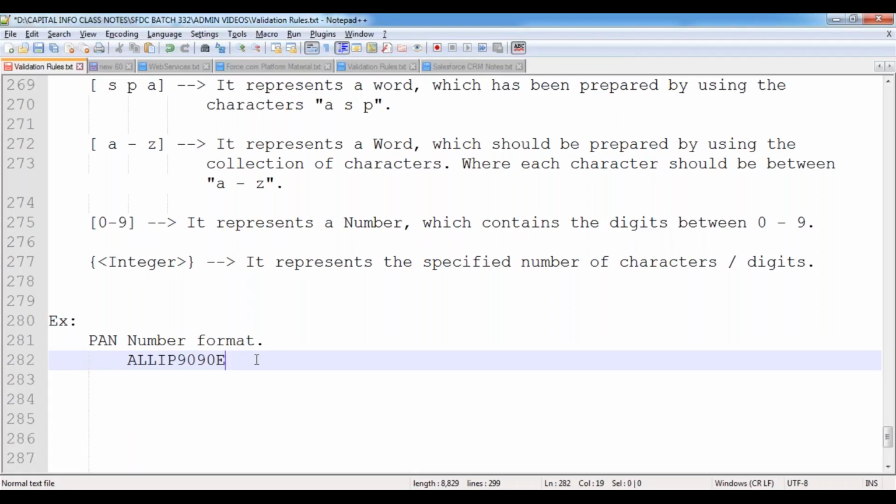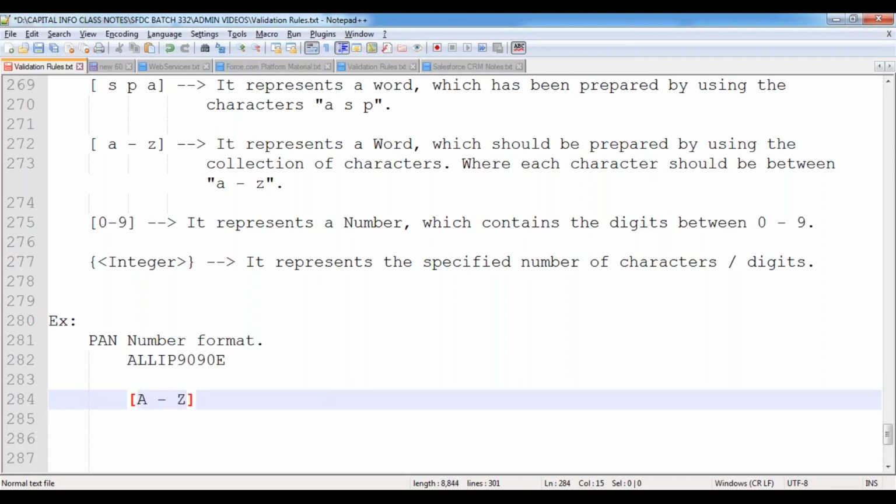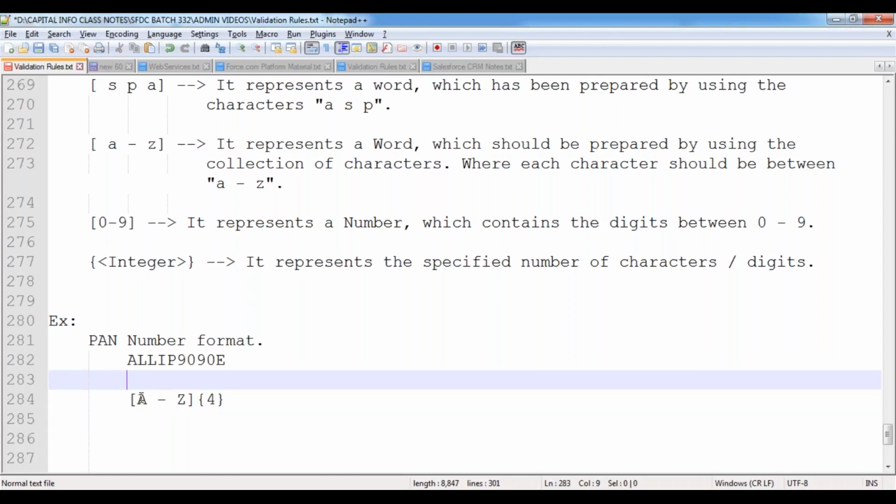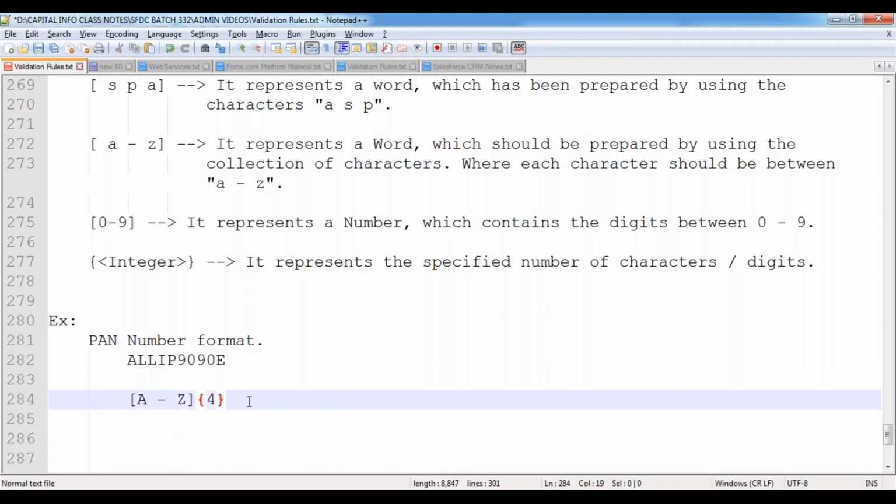So how can we do this? The first 5 will be characters, and these are between A to Z only, so we specify A to Z, and the count 5. So the first 5 will be characters prepared by using characters between A to Z. Next, digits, between 0 to 9, how many? 4.